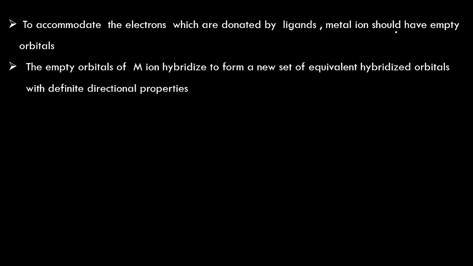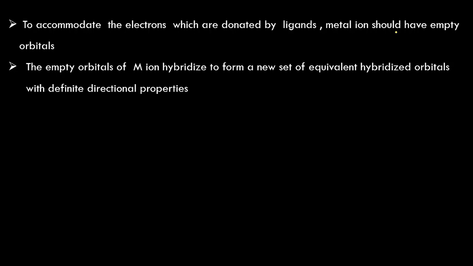The empty orbitals of the metal ion hybridize to form a new set of equivalent hybridized orbitals with definite directional properties. I will explain this point along with an example so that you can understand it better.